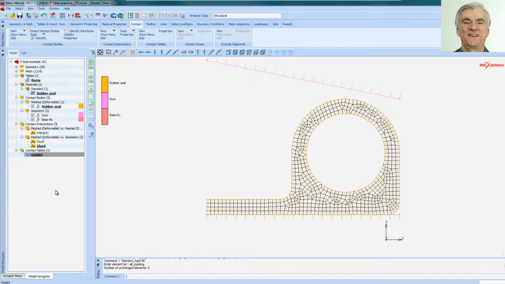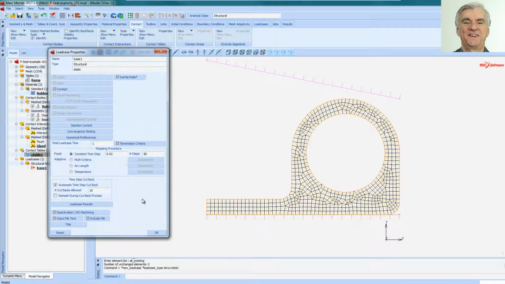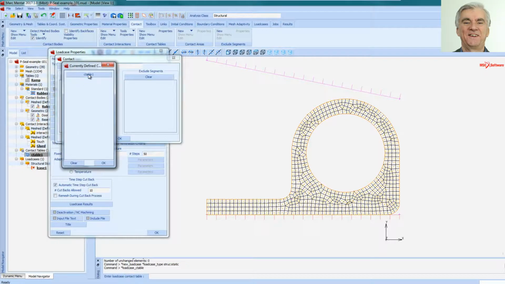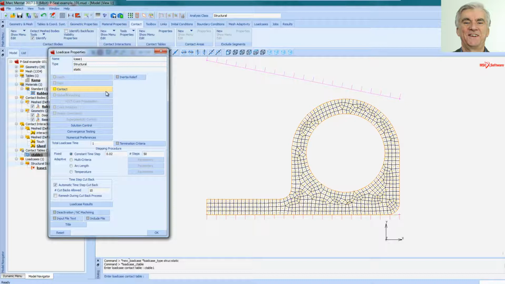Click OK. Now we need a load case. You can't run a job without a load case, so we'll say one new static load case. We need here to put in the contact table that we've got, table 1. Say OK, so that's set up. The constant time step of 50 of 0.02 is suitable for this analysis, so I won't change anything else on that form.